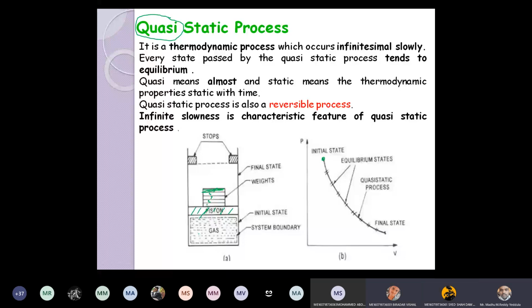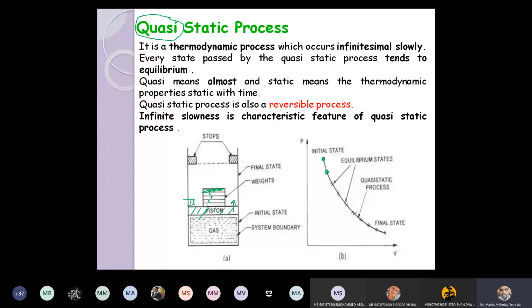The state of the system will change, meaning that if I remove one weight, the piston starts moving in the upward direction. It may travel to a certain height and it remains in that position. Yes or no? It will move a little bit upward. It remains in that position because again four more weights are acting on the piston. Agree? Right. Now let us say after removing one weight, this is the state of the system.